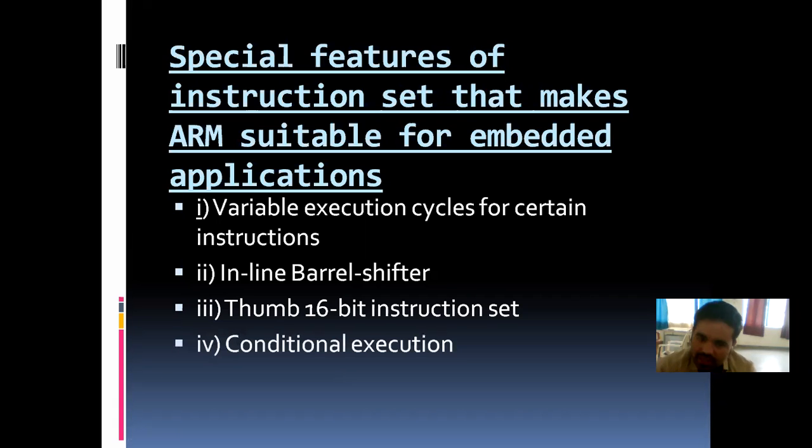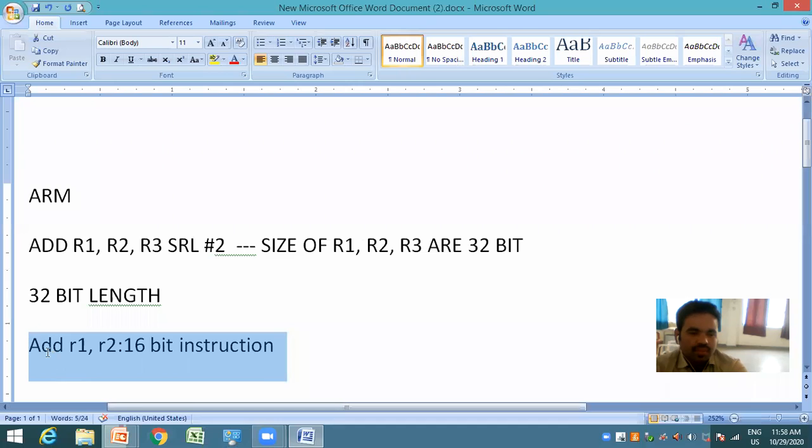Then we have conditional execution. Each instruction can be made to execute conditionally. For example, only when a certain condition is met, the instruction has to be executed. For this add instruction, we can set a condition. Based on that condition, the processor will decide whether it has to be executed or not. This we will learn when we study the instruction set.